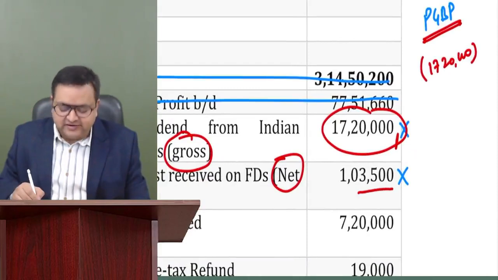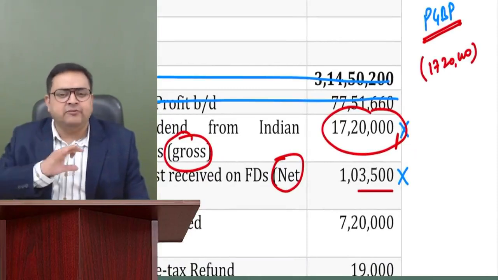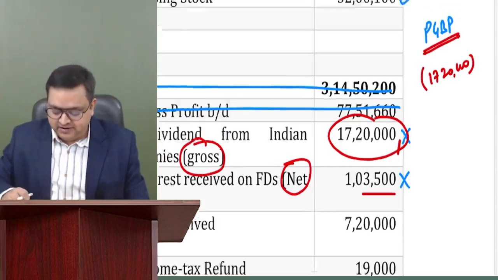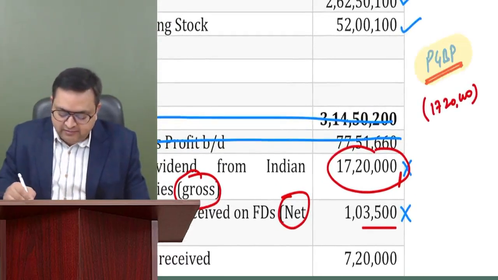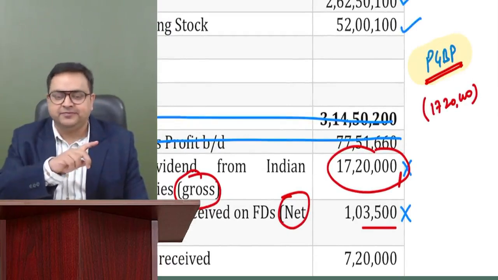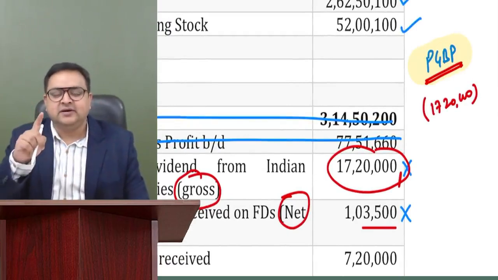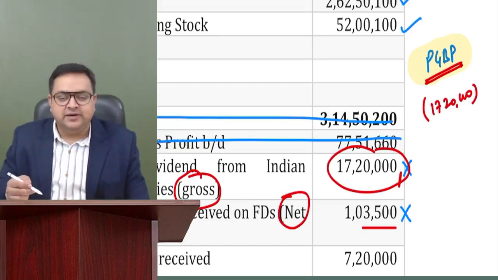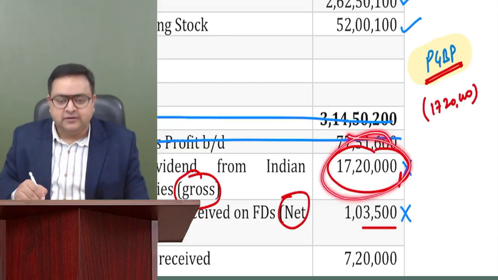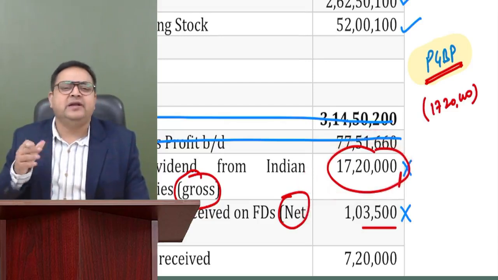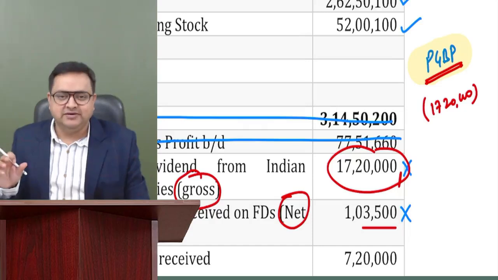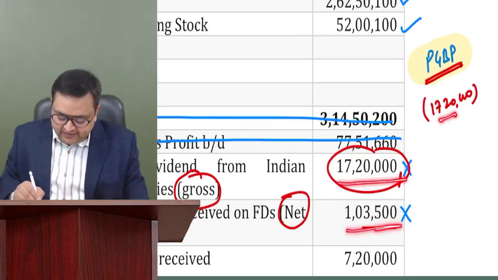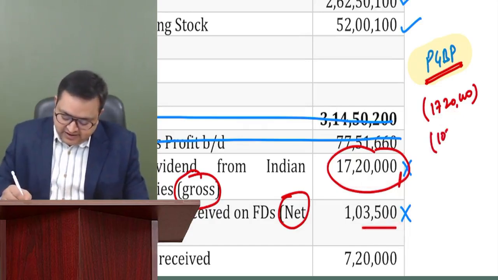Here, 1,03,500. It is gross, it is net. I am not concerned right now. What is disturbing my PGBP? I'm again repeating, right now, I'm looking only at my PGBP. I'm not looking at IFOS. That is second thing. My first thing is PGBP. So what is disturbing my PGBP? Whatever is sitting over here. So whether it is gross, whether it is net, I am not least bothered about it. While computing my PGBP, I will delete this 17,20,000. I will delete this 1,03,500.